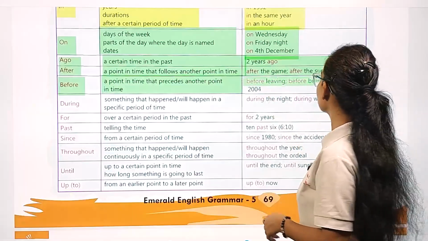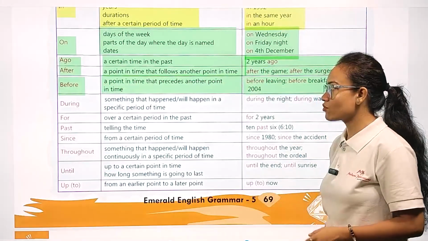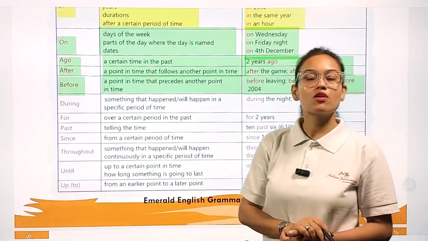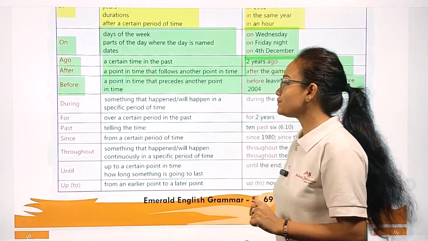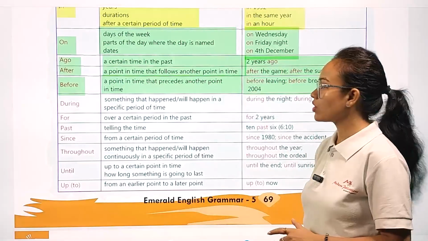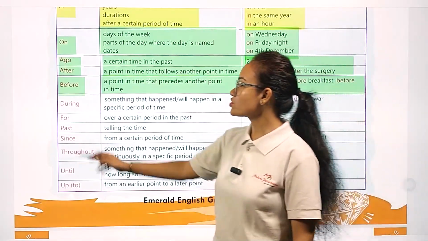Example: before leaving, before breakfast, before 2004. So whenever we are talking about a period of time but before another period of time, in this case we use the word before. Now the next preposition word is during.